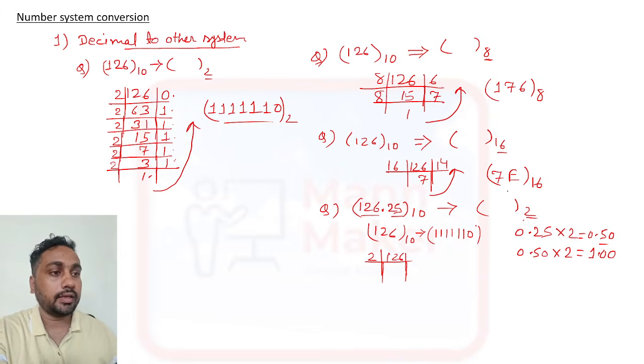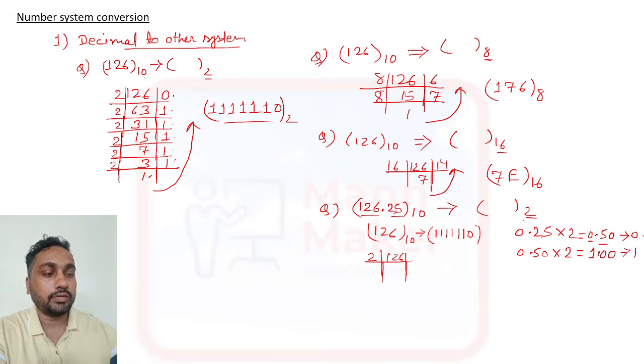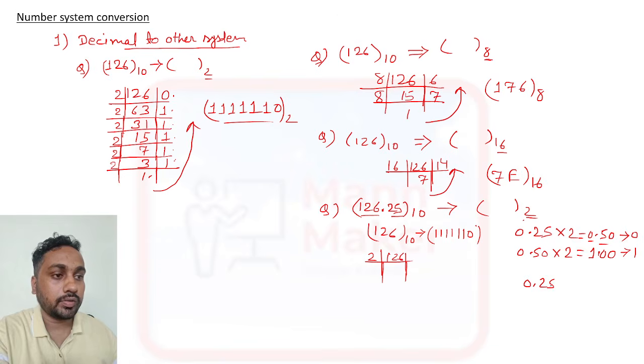Here you need to represent it like this. Before the decimal point it is 0, so 0. Then before the decimal point it is 1, so 1. So 0.25 will be 0.01.